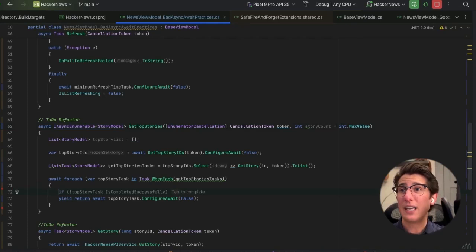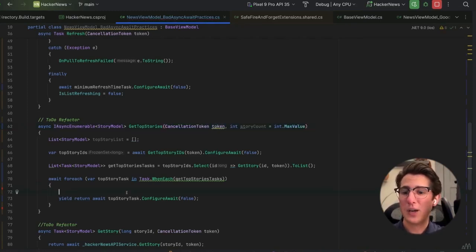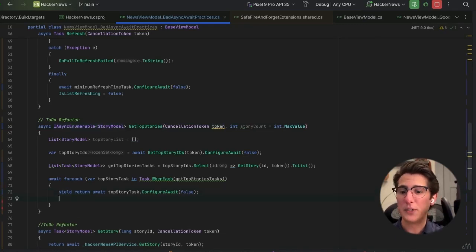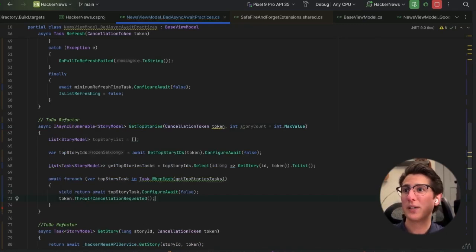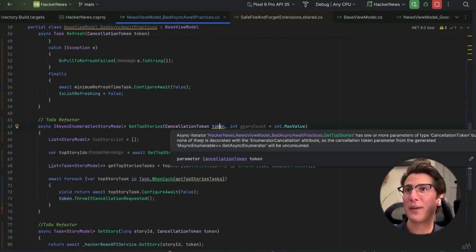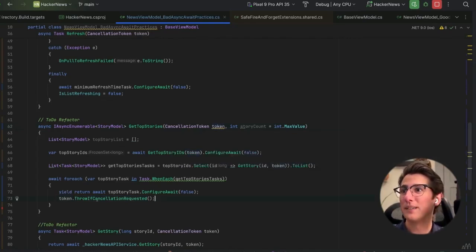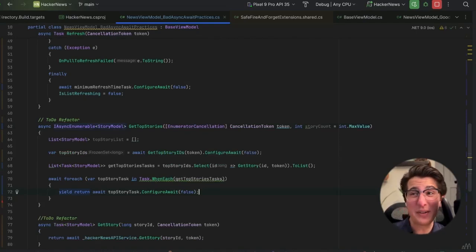Because if we didn't do this, let's pretend like we didn't know about this yet, well, what we would do here is say something like token.ThrowIfCancellationRequested. So this ensures that we still break out of the for loop when the caller of this method cancels the token. But we don't have to do this. Instead, we can just say EnumeratorCancellation, and then we never really have to check our token inside of our await foreach loop.